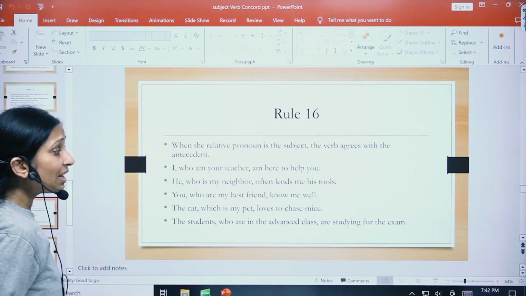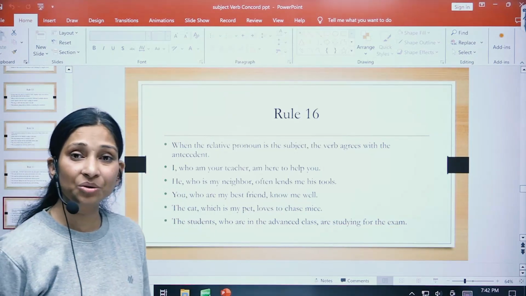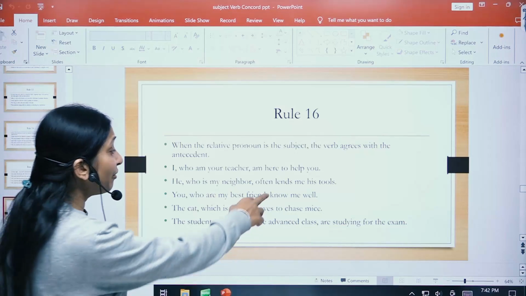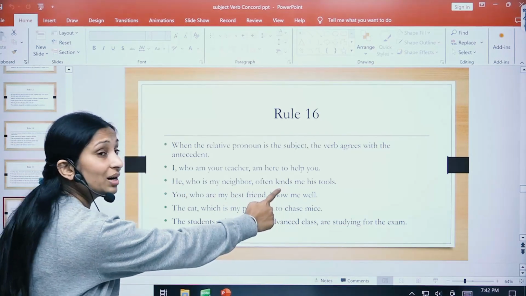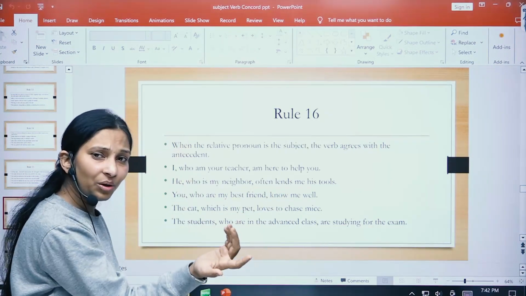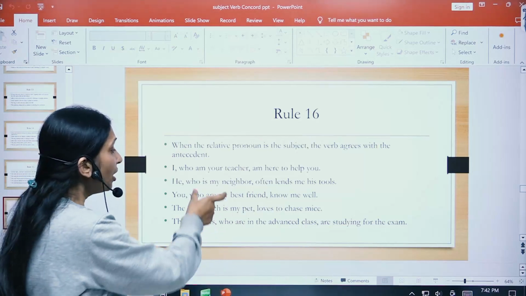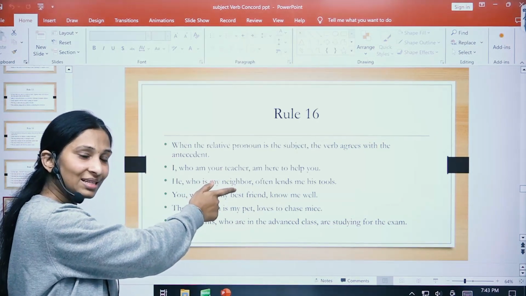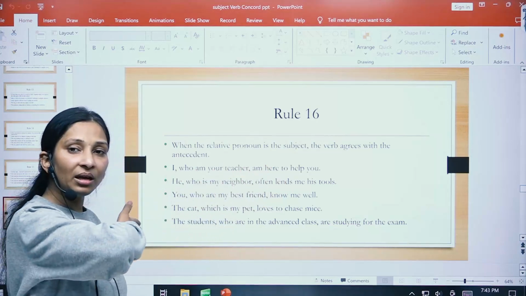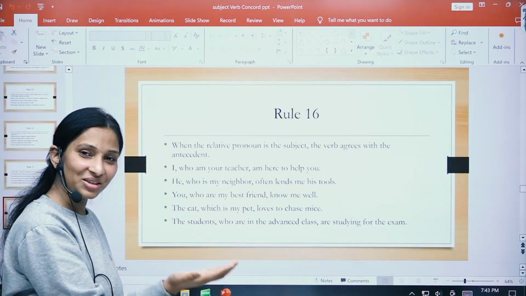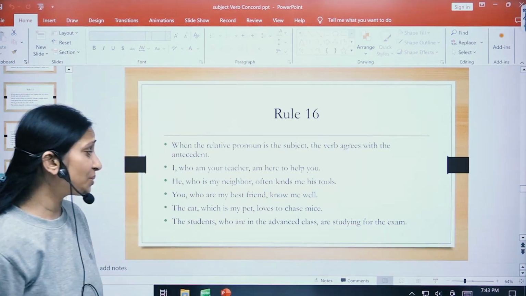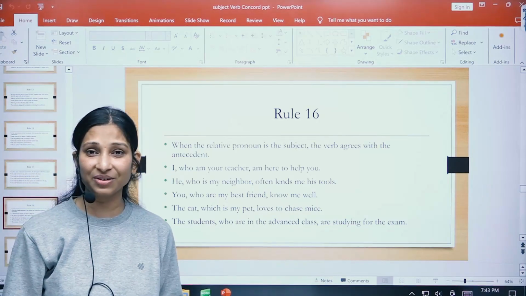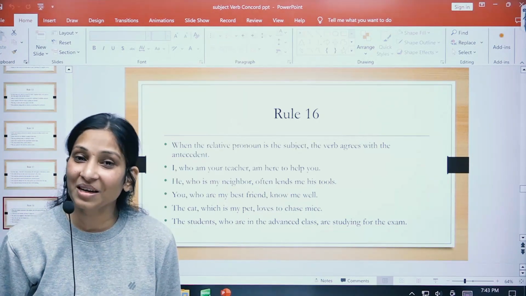He who is my neighbor often lends me his tools. So he is singular and the word lends here is singular, and I have already told you, do not concentrate on the relative pronoun that has been used in the middle of the sentence. Rather just concentrate on the main verb and the main subject. The cat, which is my pet, loves to chase mice. The cat is our main subject.